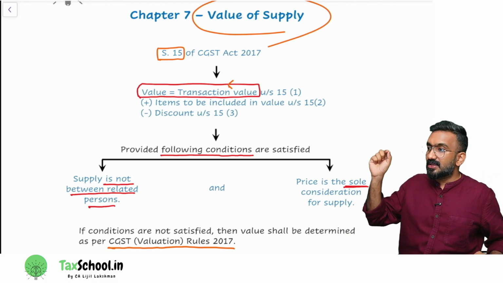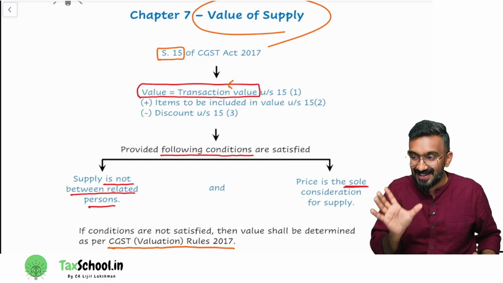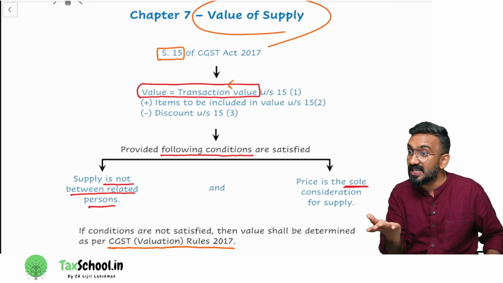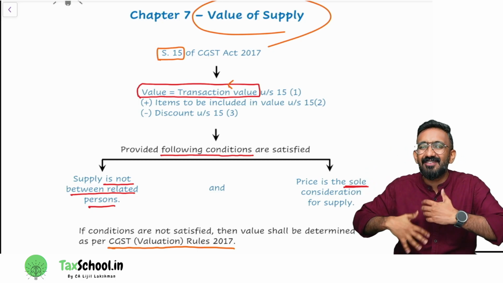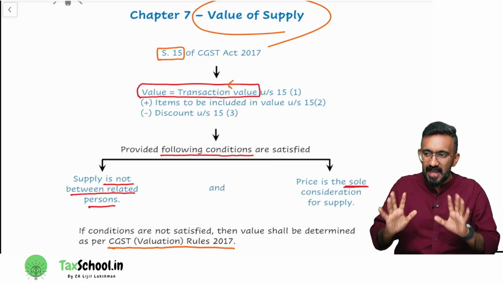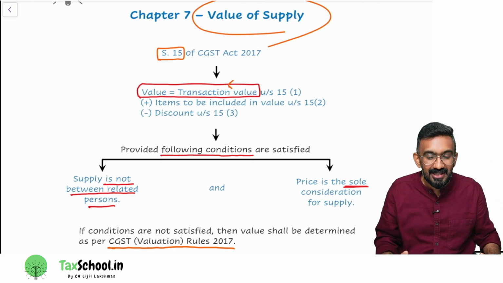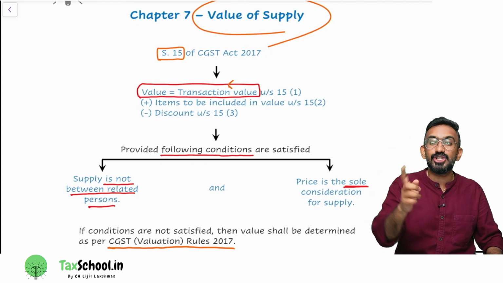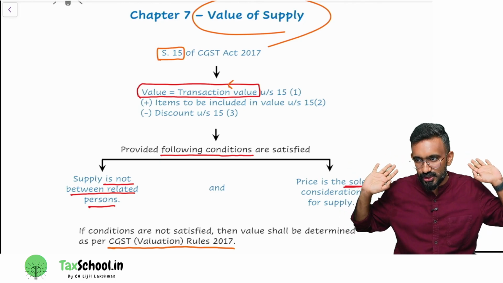But in GST, what value does the government want to ensure? The transaction value has to be a fair value. They don't want people to reduce this value. So they have kept the provision in such a way that if somebody is trying to reduce the value to reduce the GST, the government will have provisions to counter this and increase the value to the correct value. That's how the provision has been drafted.